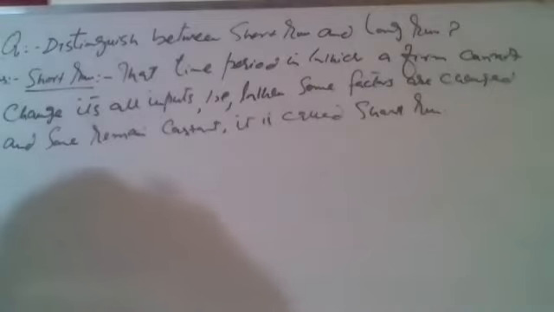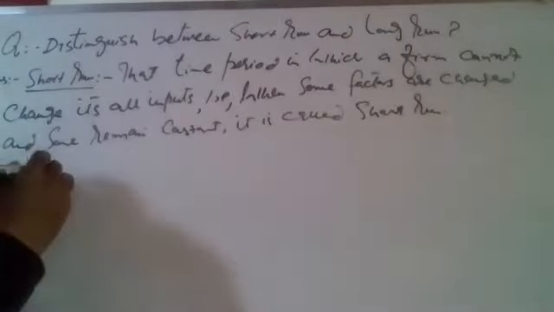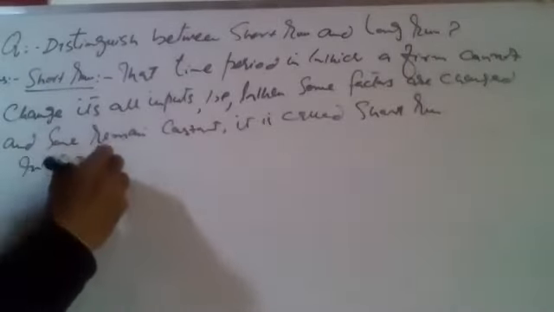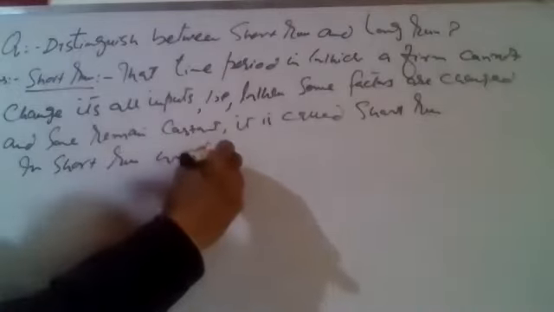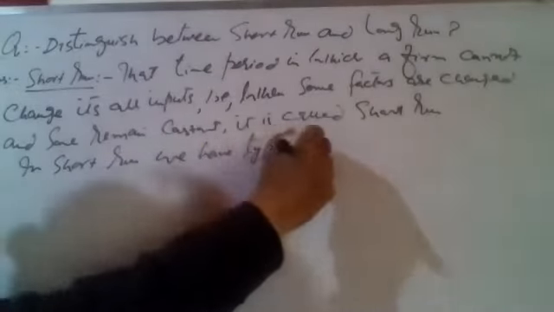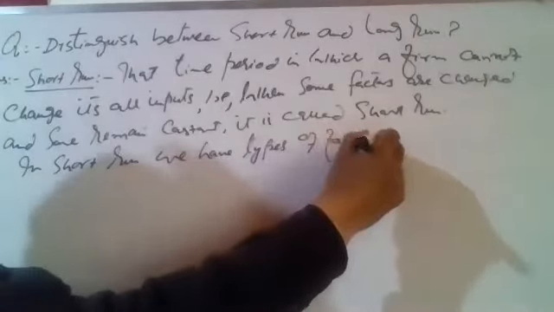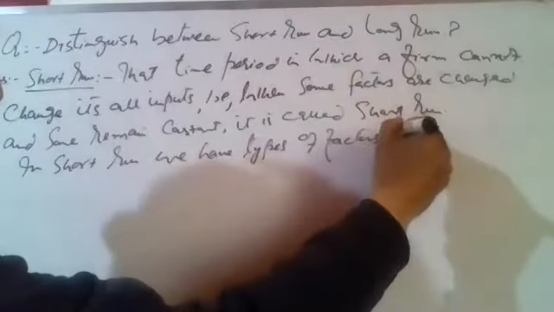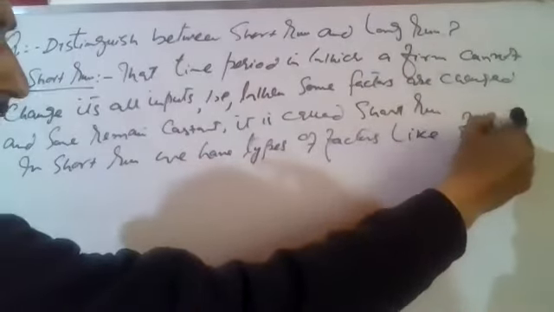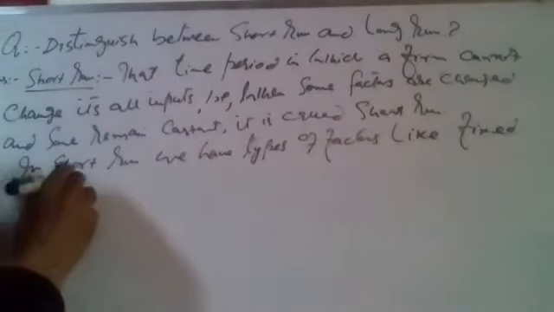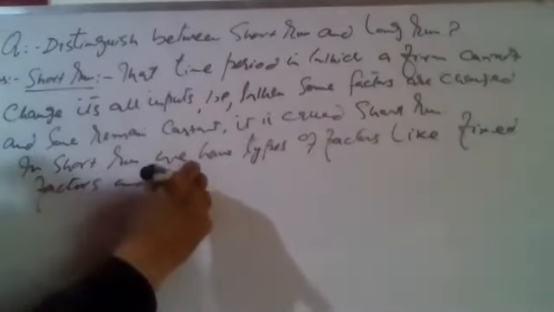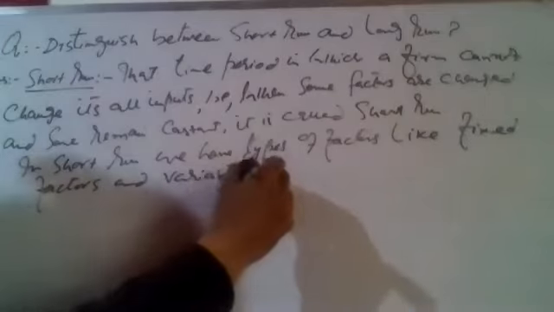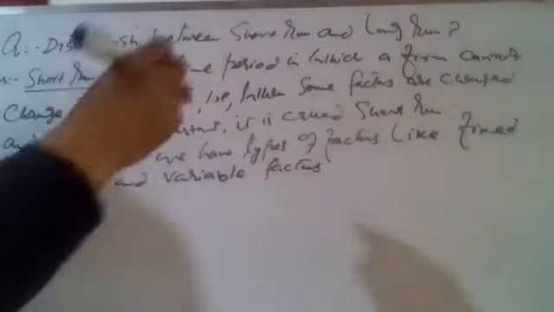So in short run, we have two types of factors: fixed factors and variable factors.